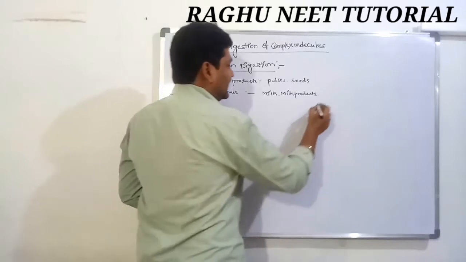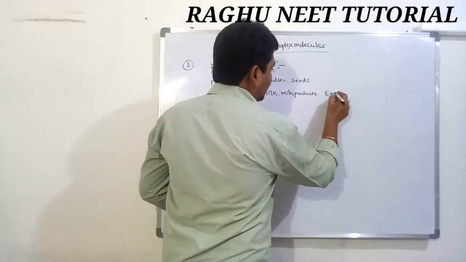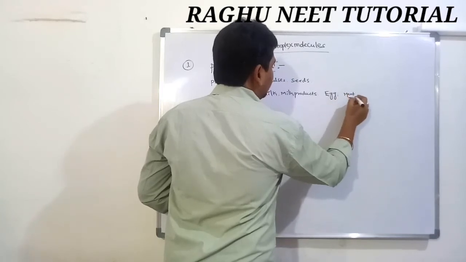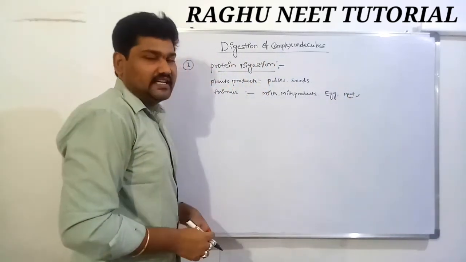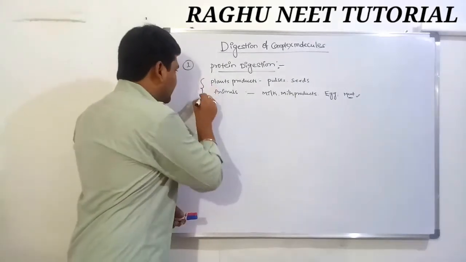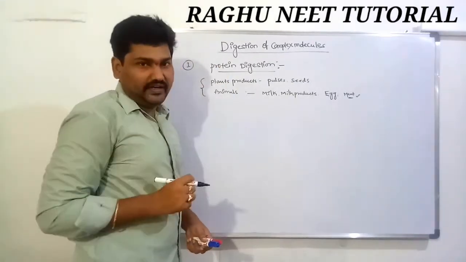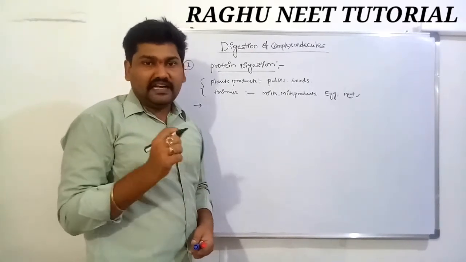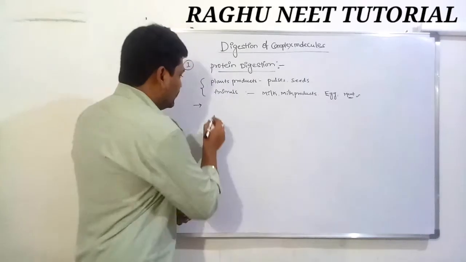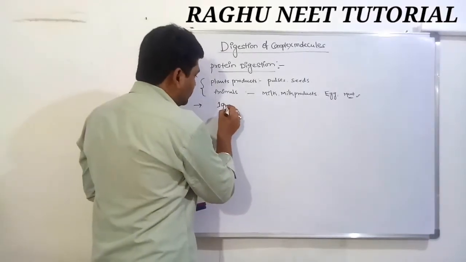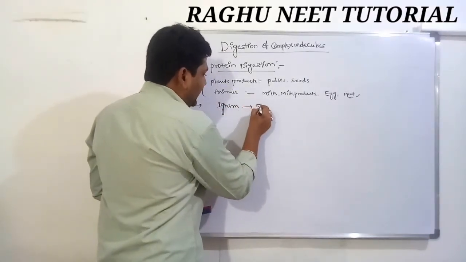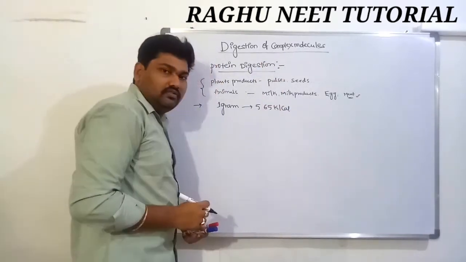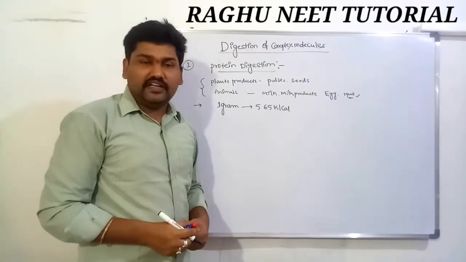Most important is egg, and some amount of meat. Meat is also an animal protein and a source of protein. 1 gram of protein gives 5.65 kilocalories of energy.